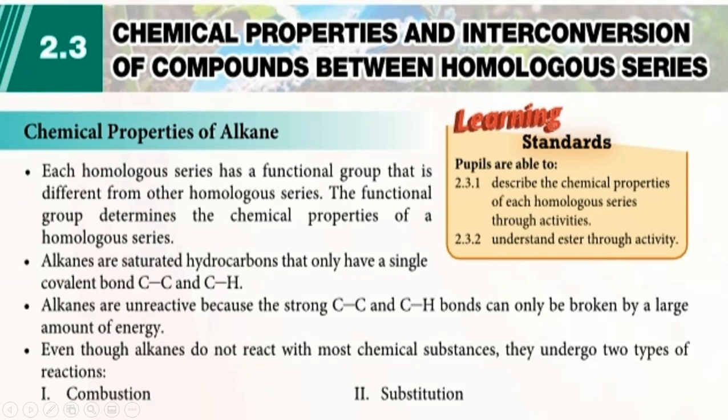Alkanes are saturated hydrocarbons that only have a single covalent bond between the carbon atoms or between the carbon and hydrogen atoms. Alkanes are unreactive because the strong C-C and C-H bonds can only be broken by a large amount of energy. Even though alkanes do not react with most chemical substances, they undergo two types of reaction, namely combustion and also substitution.